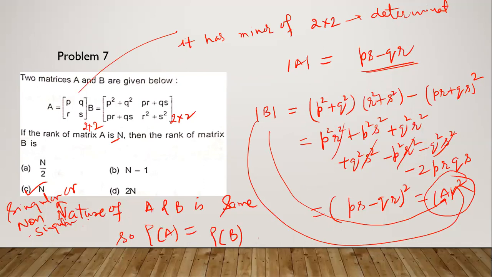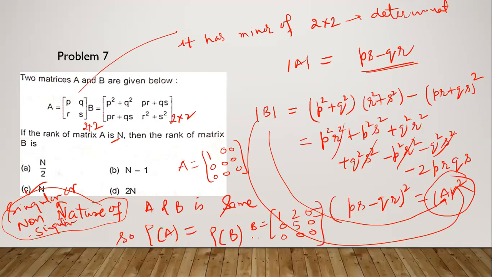We cannot generalize this concept, because sometimes, suppose A is a 3 cross 3 matrix, 1 0 0, 0 0 0, 0 0 0, and B is 1 2 0, 0 5 0, 0 0 0. Both are singular matrices, but the rank of A is 1 and the rank of B is 2. The rank of B is 2, but it does not depend on the rank of A.